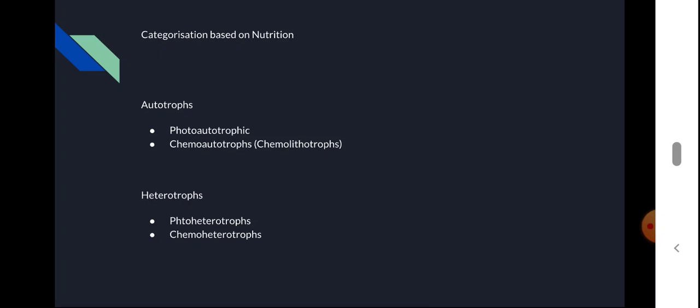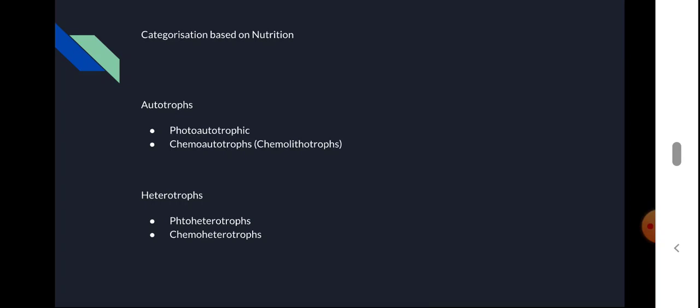About photoautotrophs, these are prokaryotes which can synthesize their own food from inorganic raw materials utilizing energy from sunlight. Both photoautotrophs and chemoautotrophs use inorganic raw materials. They do not use organic raw materials. But the difference is that photoautotrophs use energy from sunlight, and chemoautotrophs use energy from the breakdown of inorganic chemicals or some chemical compounds.